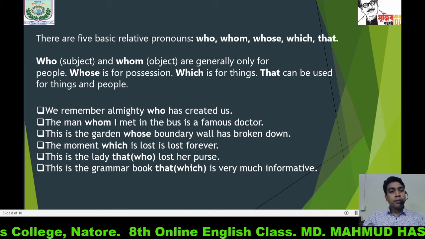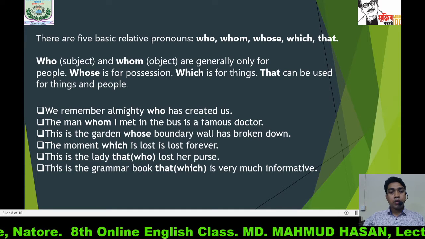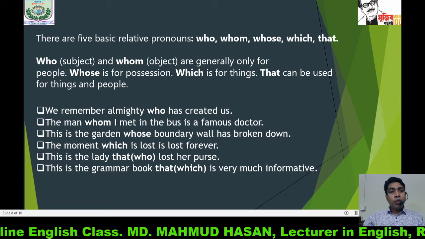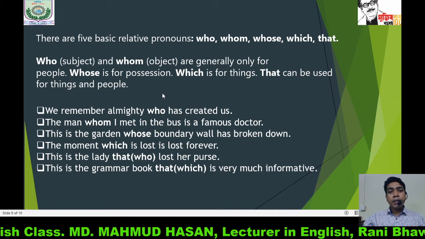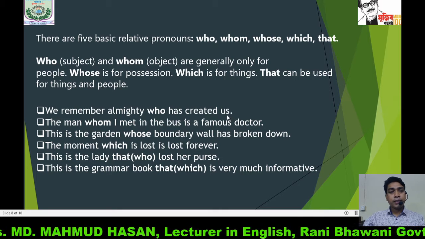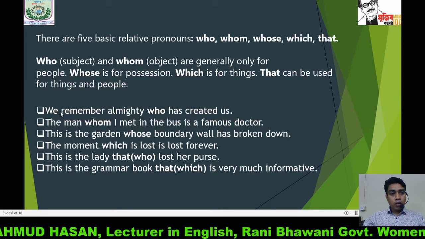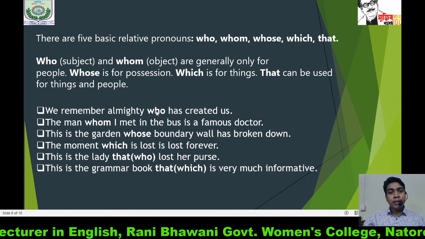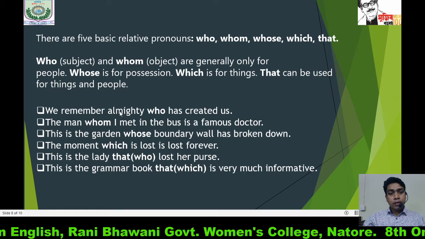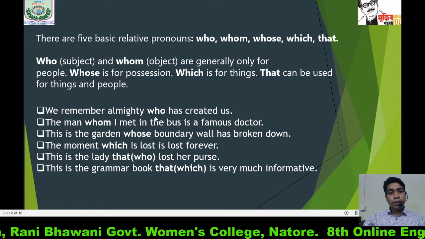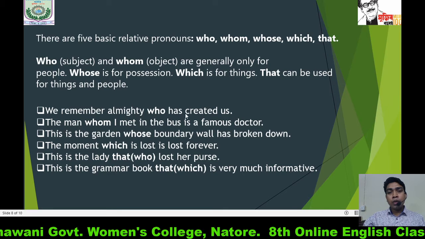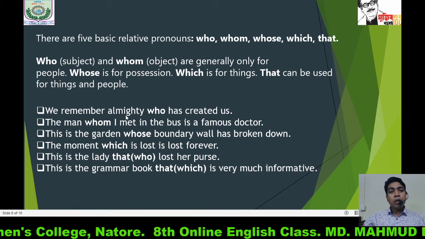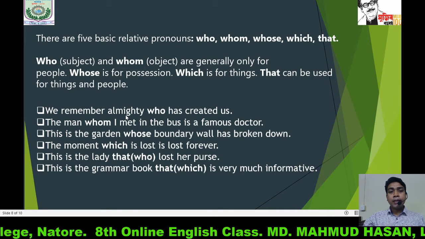Here are some examples which will make our relative pronoun clear. We remember Almighty who has created us. Here in this sentence, who is a relative pronoun and it relates to the word Almighty. In this sentence, who has created us is a dependent clause, and we remember Almighty is an independent